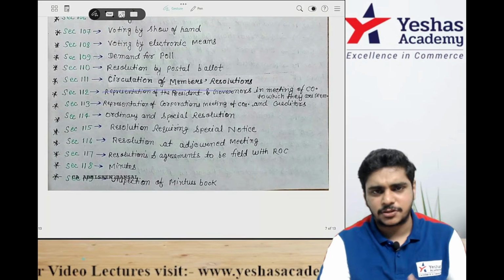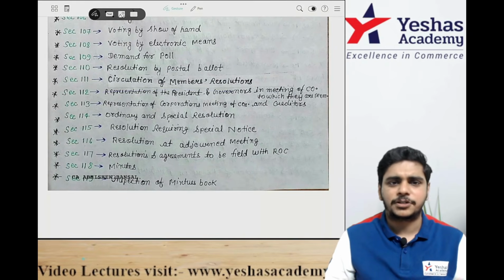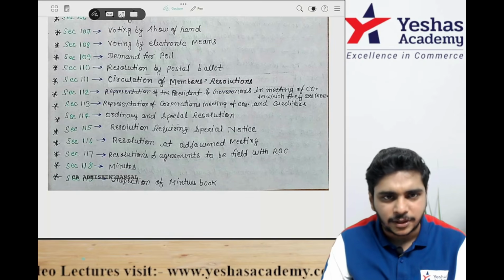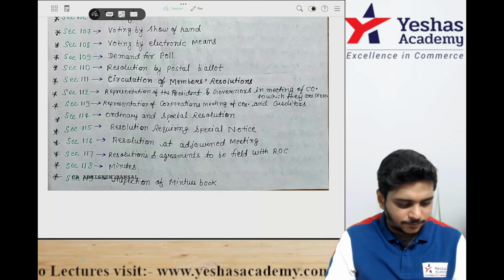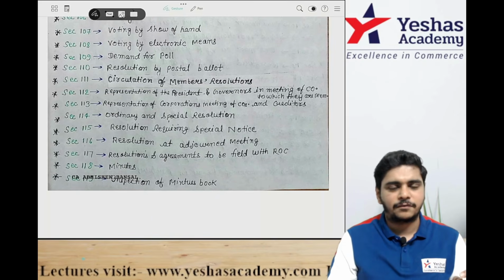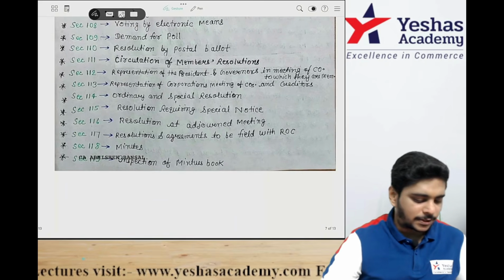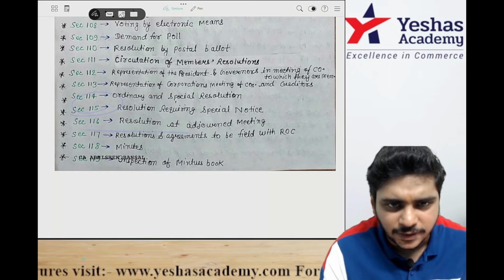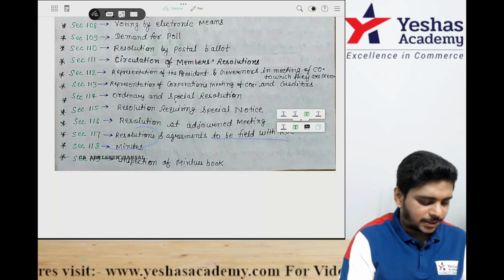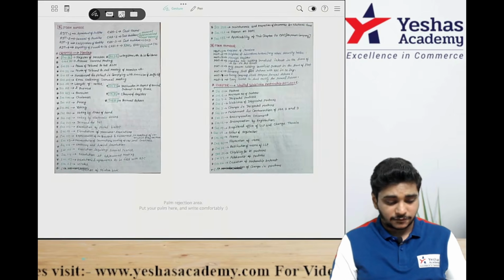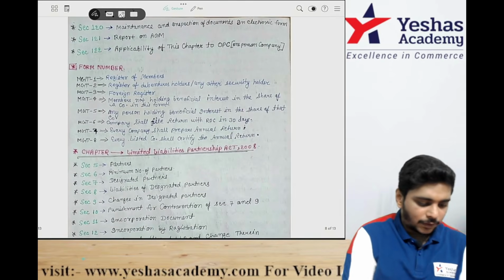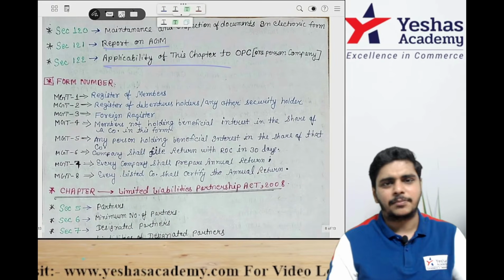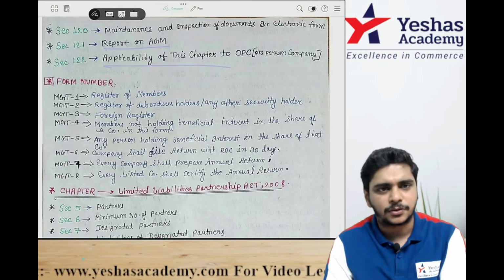111 circulation of members' resolution. RTP it is. 112 appointment of representative, 113 representation of companies and President. 112, 113 is together. 114 is ordinary and special resolution. 115 resolution requiring special notice, very important. 116 resolution at the adjourned meeting. 117 resolutions and agreements to be filed with ROC. 118 minutes. 119 inspection of minutes. Then 120 maintenance and inspection of documents in electronic form. Report on AGM is 121, and applicability of this chapter, basically waste section, that is 122.